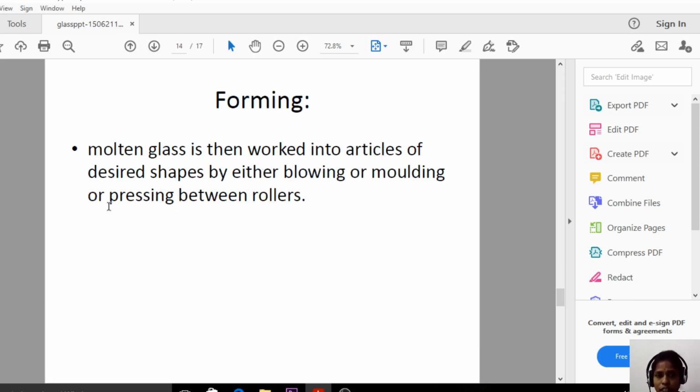And the next step is the forming or shaping. Molten glass is then worked into articles of desired shape by either blowing or molding or pressing between the rollers. So how are we doing the forming and getting the particular shape? Either by using the molding process or by pressing between the rollers to get the desired shape. That is the forming.